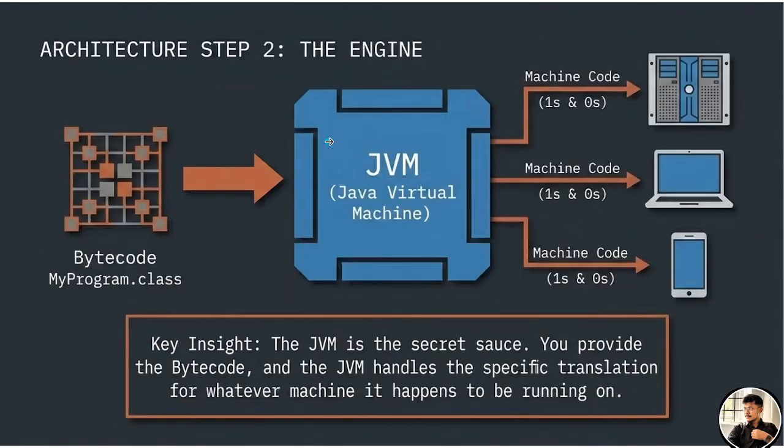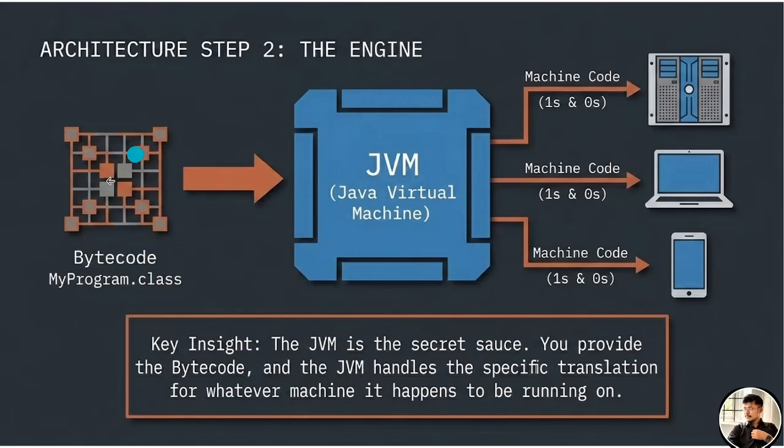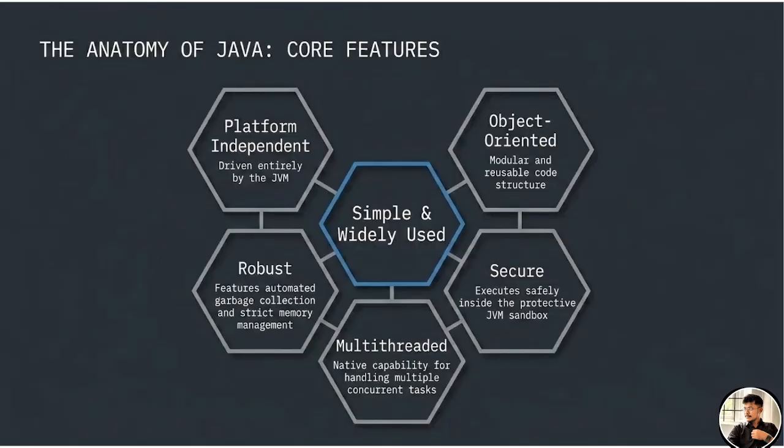The second step of the architecture is the engine. That bytecode we can pass to any machine where we have installed the JVM. We pass the bytecode into the JVM, and the JVM converts that bytecode into machine code, which the machine can definitely understand. So what happened in the architecture? First, we wrote the source program in Java. Using the compiler, we converted it into bytecode, which is the .class file. We passed that bytecode into the JVM, the JVM converted it into machine code, and that machine code can be used by the machine. Simple things.